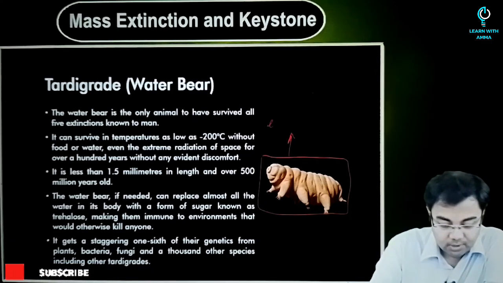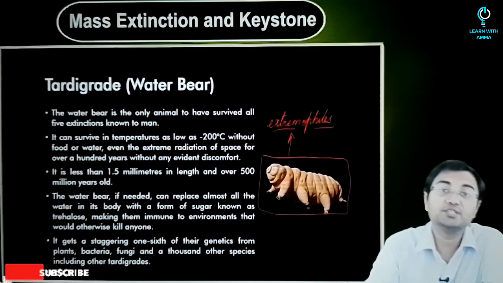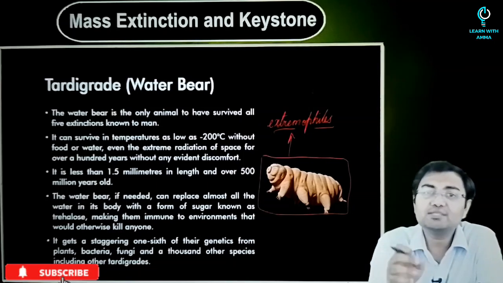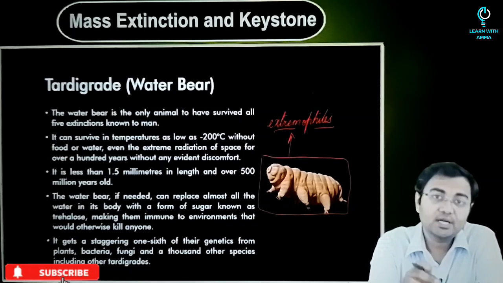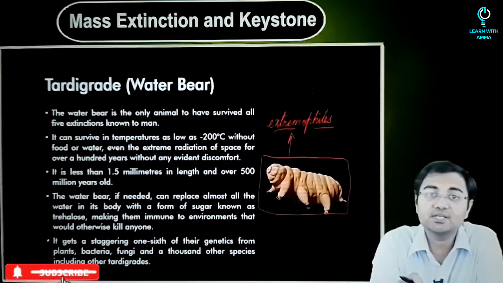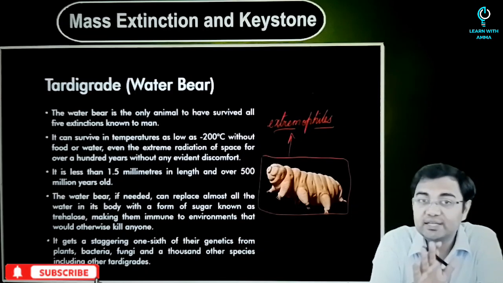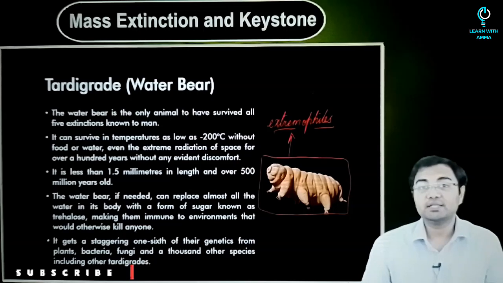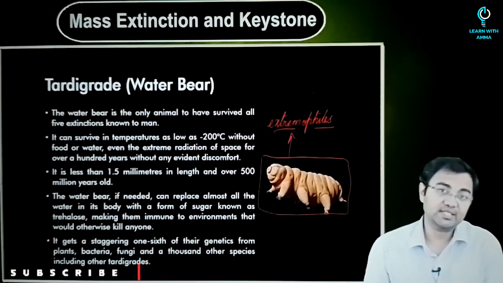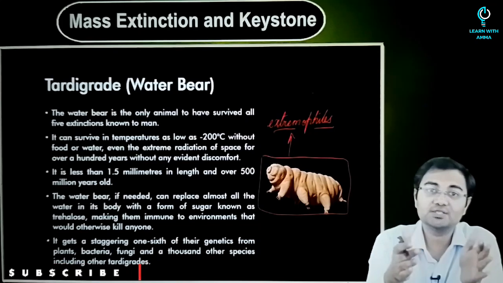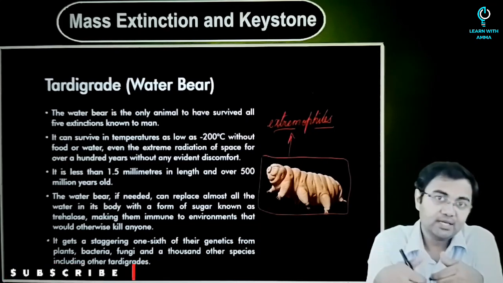So what makes it so special? It is sometimes termed an extremophile, meaning that it can live in conditions which are very extreme. For example, it can survive in temperatures as low as minus 200 degrees Celsius. Not only this, it can survive without food and water for more than hundreds of years, and that too without any seeming discomfort being observed. So that's why this is an organism that has been able to outlive all the mass extinctions. Not only this, the theories also say that the sixth mass extinction would perhaps also be outlived by this organism.